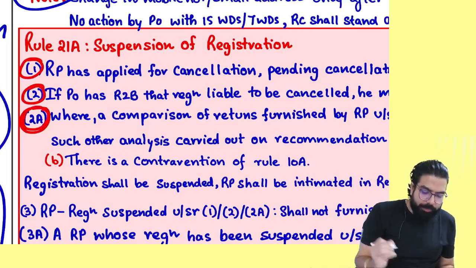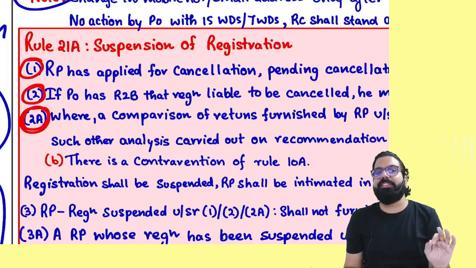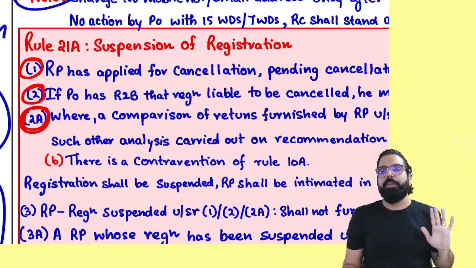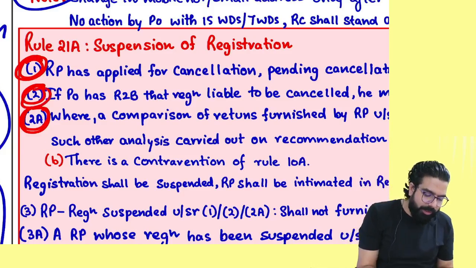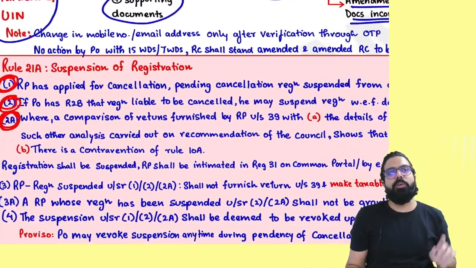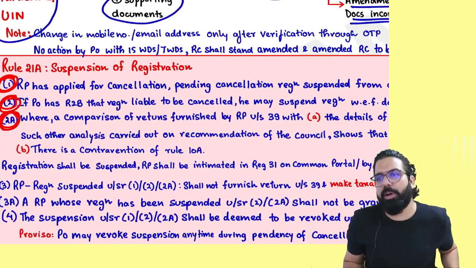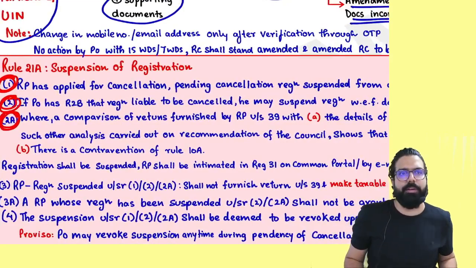but I still feel point number 1, 2 and 2A are important. When can your registration be suspended? When can your registration be suspended? These 3 points you can just read once and go. This is nothing very important for me to explain, but you can read and go. These 3 points, I find them important. You can just read it.